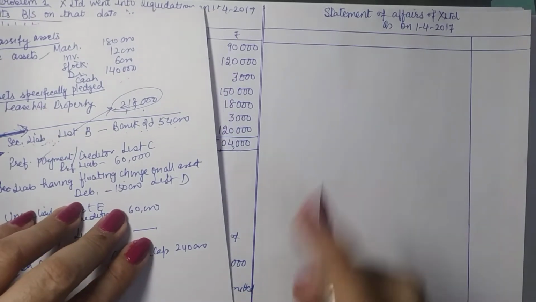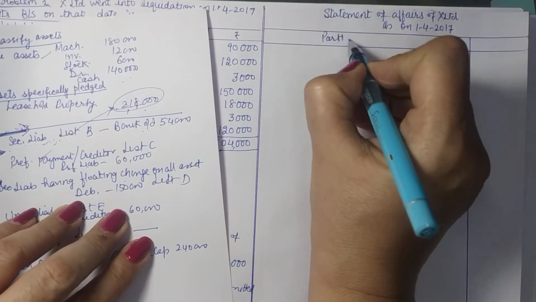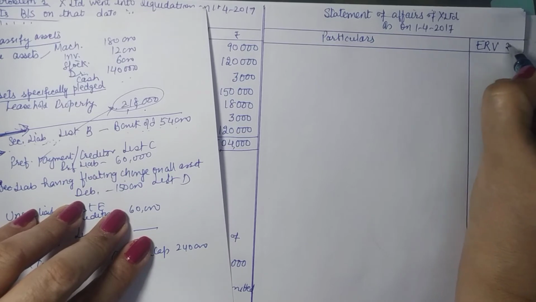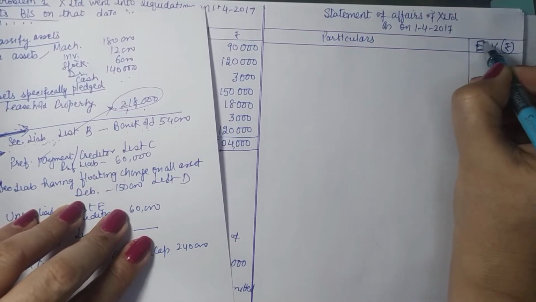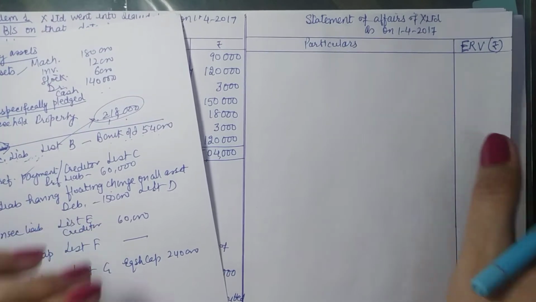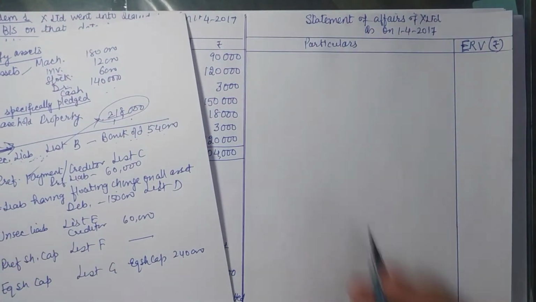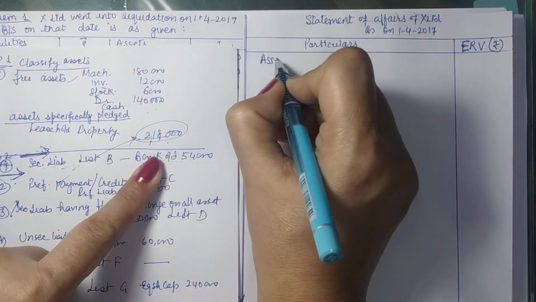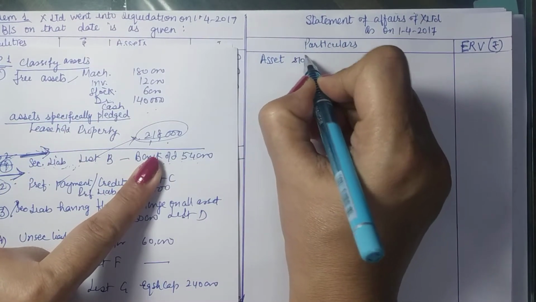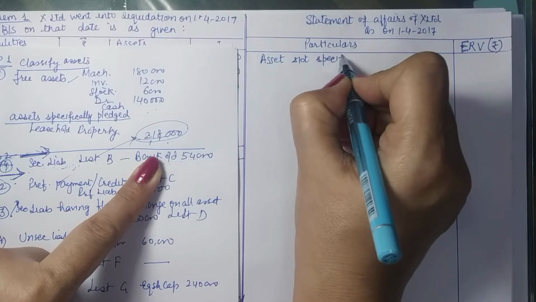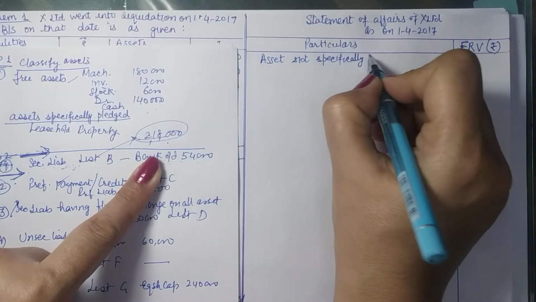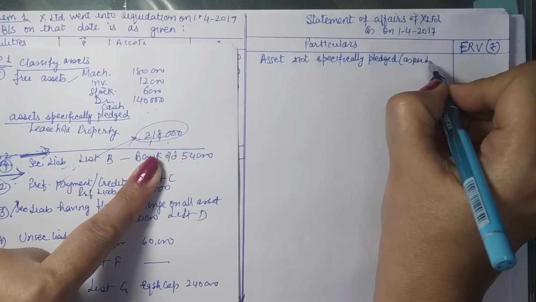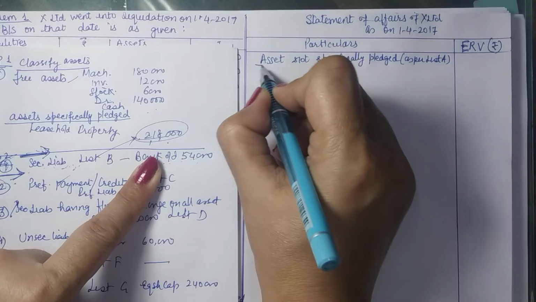So what do we write here? These are the particulars, and these are the estimated realizable value. I am writing it in abbreviation, but please note it down fully: estimated realizable value. We have made two categories here. So first of all we will record assets not specifically pledged as per list A.